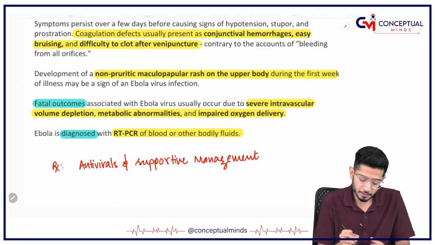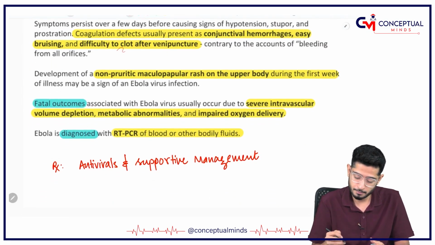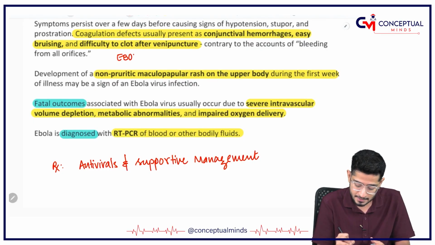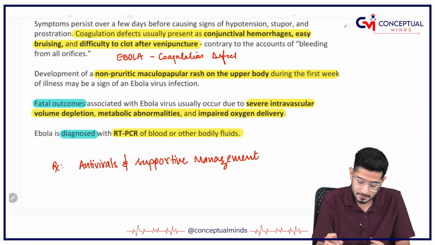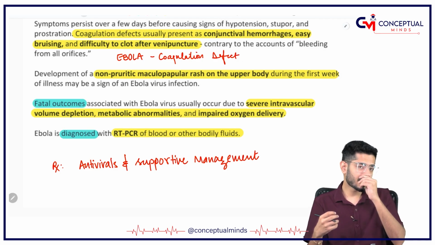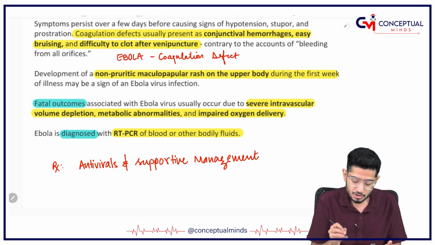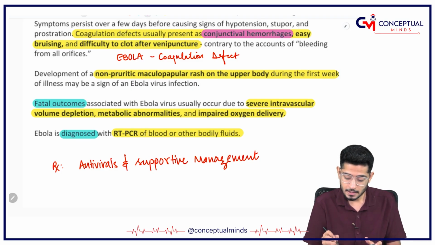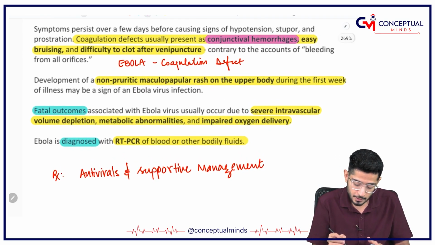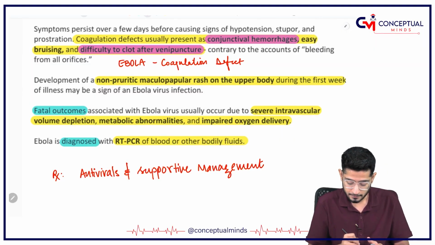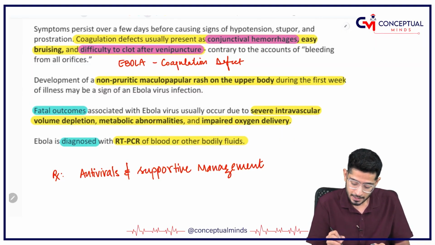Also, the most important point, of major importance, is that Ebola virus has a coagulation defect. Because the coagulation is hampered, the patients present with conjunctival hemorrhages, difficulty to clot after venipuncture, and very importantly, intravascular volume depletion.